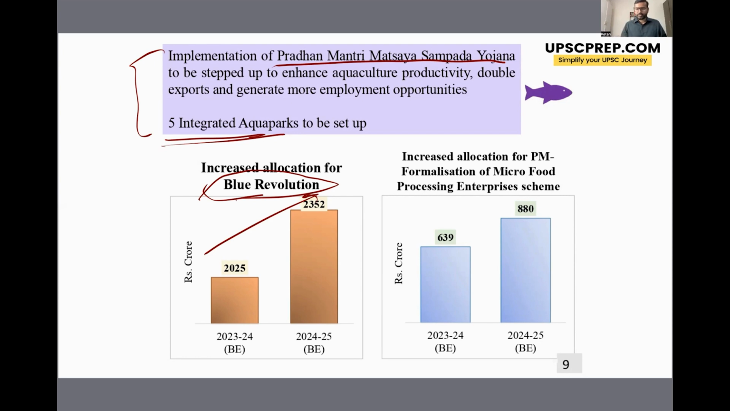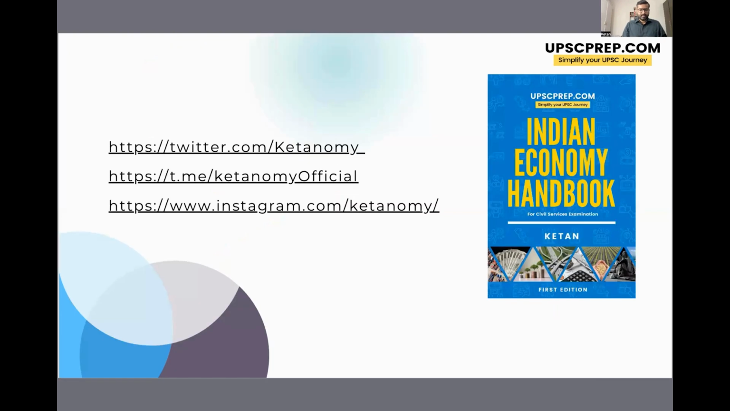Now, the government also wants farmers to turn into agripreneurs, or they want farmers to take up food processing activities for their agriculture produce, right? For this, the government initiative is the Pradhan Mantri Formalization of Micro Food Processing Enterprises Scheme. So allocation for that has also increased. So as you can see, a lot of focus on agriculture and food processing. Okay, well, that is it for the budget.